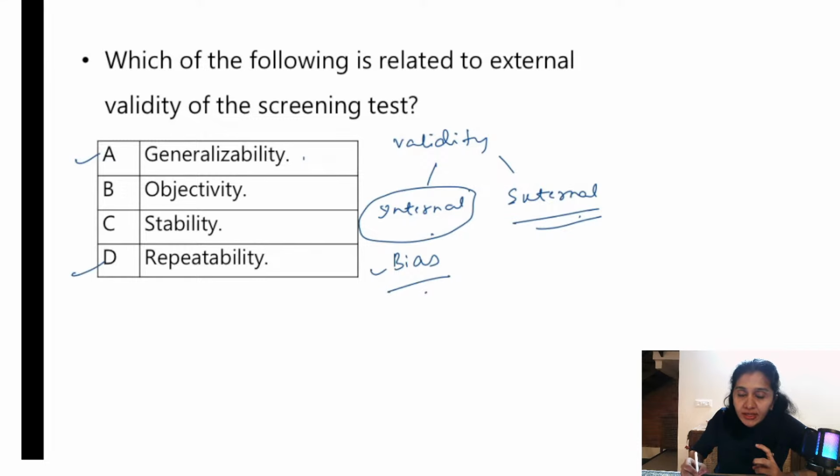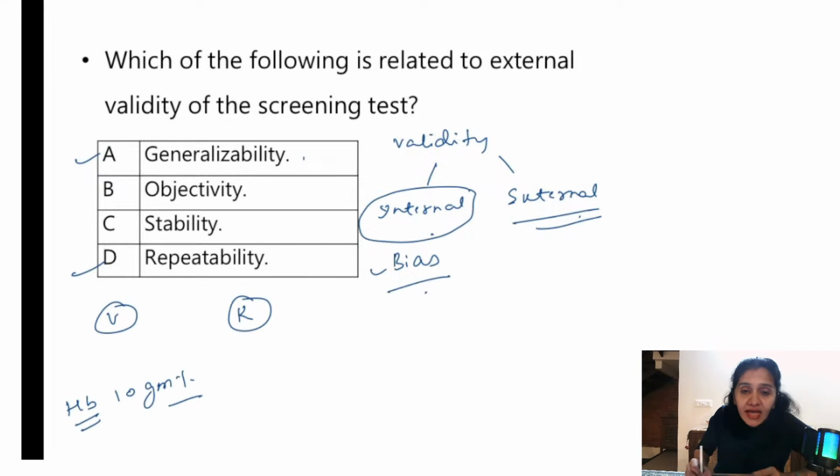So what is repeatability and validity with respect to screening test? Okay, validity and repeatability. So let us say a person's hemoglobin is 10 grams percent, as per the standard test. There is a screening test and I administer the screening test, and according to this screening test, the hemoglobin is 10 grams percent. Alright, so that means the test is valid.